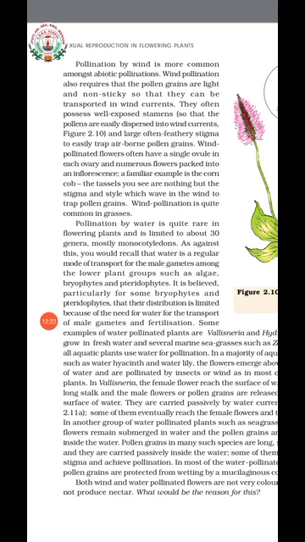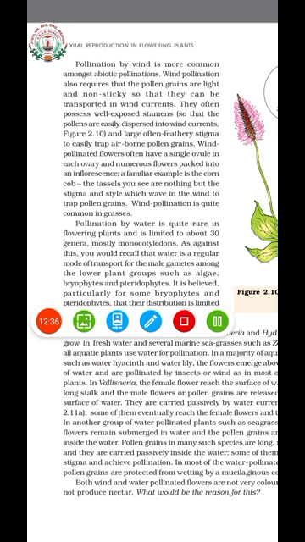Understood? So an example of wind pollination is what? You can see it in grasses. Grasses are usually pollinated by wind. Understood? Then next is pollination by water.